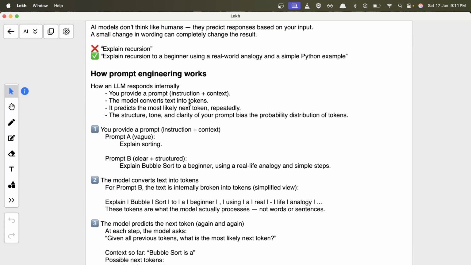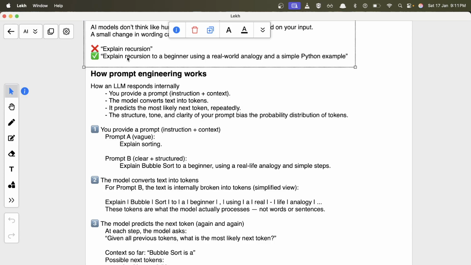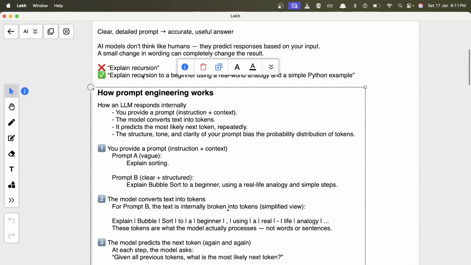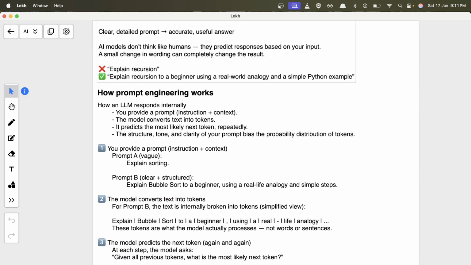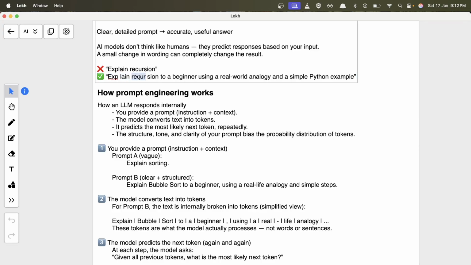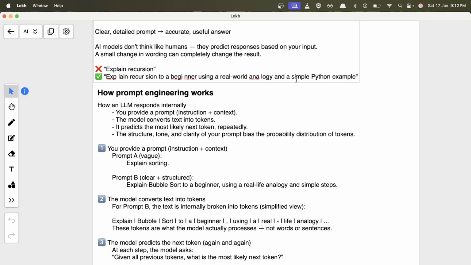Then the model converts the text into tokens. Basically, if you go inside the AI model, it will take this string and divide it into different tokens. Tokens can be divided by various algorithms. Usually bigger words are divided into multiple tokens. For example, let's say "explain" and "recursion" are big words in this example. So let's say "exp" will be a token, and this will be a token. Then maybe in "recursion", this will be a token, this will be a token. So it will divide the complete string into small tokens, depending on the algorithm that is written inside it.